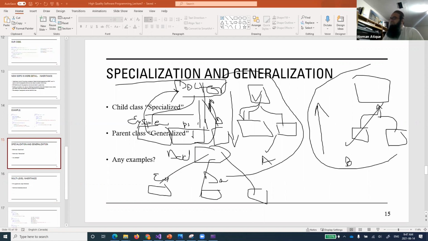Understand, everyone? This is basically a concept, and you should remember that when we are defining child classes, we are basically doing specialization. Specialization typically refers to the class being specialized into other forms.